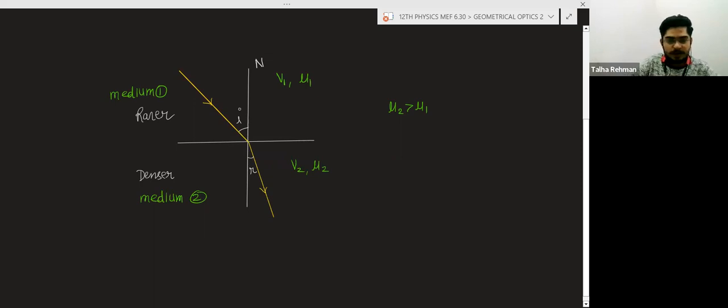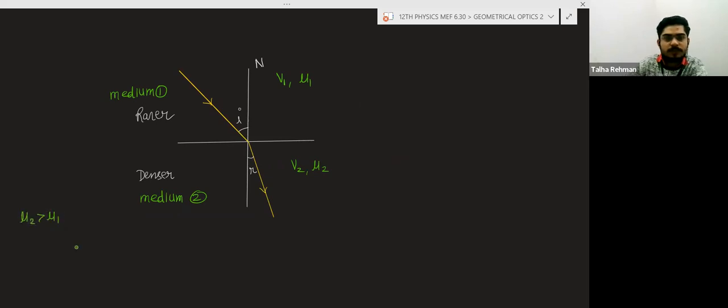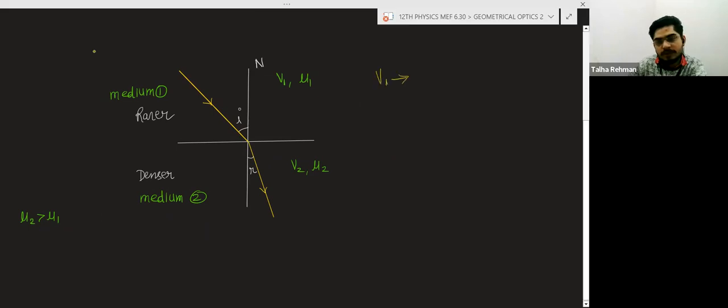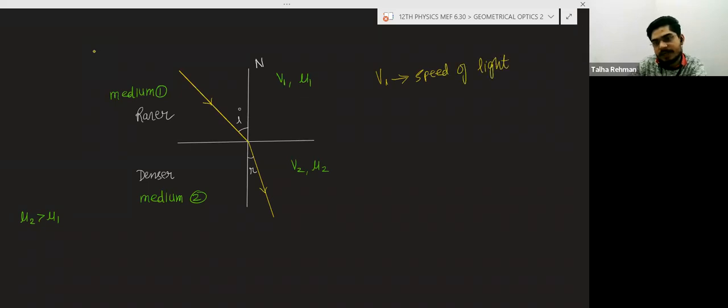So I am writing what V1 and V2 are. V1 is the speed of light ray, you can say light ray or you can say light, speed of light in medium 1, and medium 1 is a rarer medium. mu1 is the refractive index of medium 1.